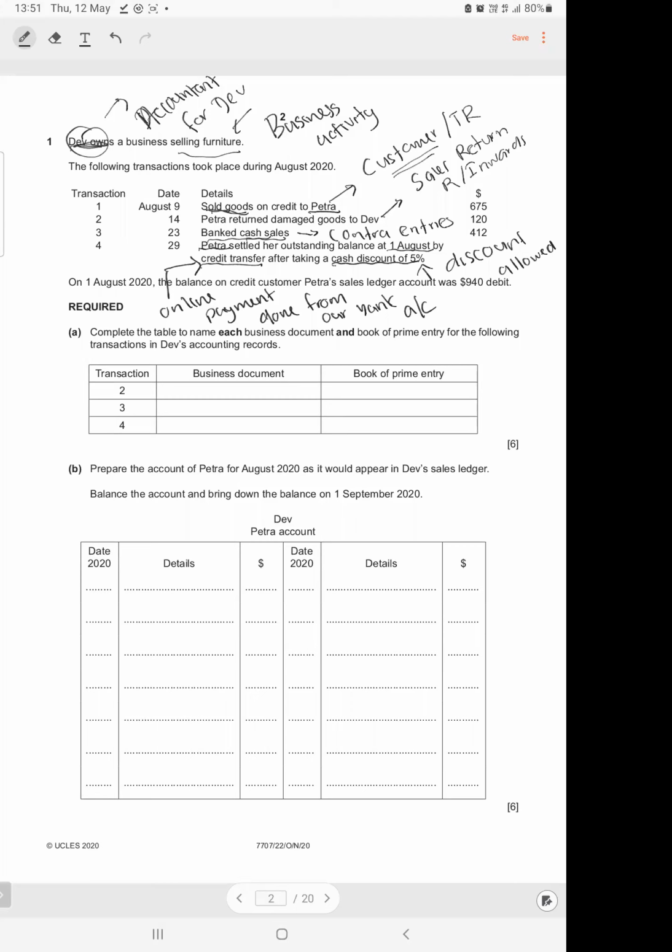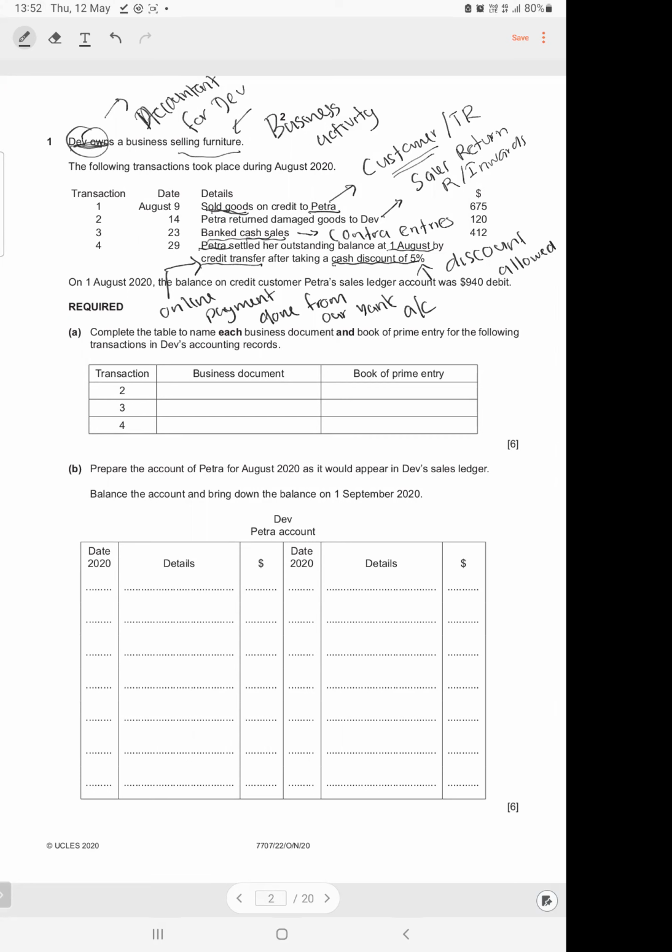Complete the table to name each business document and book of prime entry for the following transactions. I've taught you the books of prime entry. I've taught you 5 books of prime entry so far and the relevant source documents pertaining to them. Our approach to these questions is quite simple. You need to identify what type of transaction it is first. Based on that, you can identify the business document and the book of prime entry.